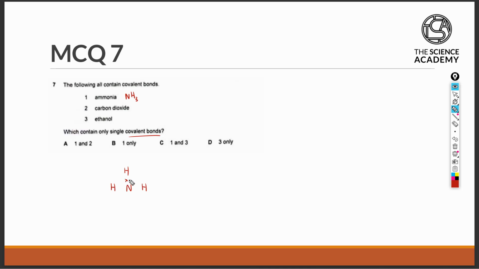There is only a single covalent bond between every nitrogen and hydrogen atom because hydrogen only has one valence electron. 3 out of 5 of nitrogen's valence electrons will participate in the covalent bonds, leaving 2 electrons that are not involved. Therefore, it is true that in ammonia, all the bonds are single covalent bonds.